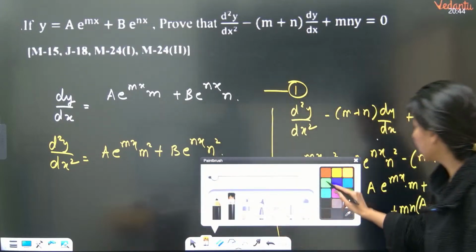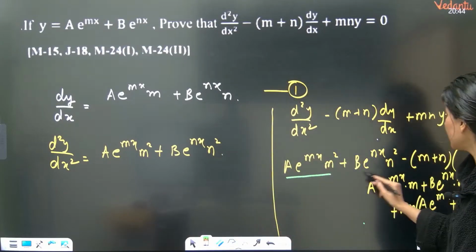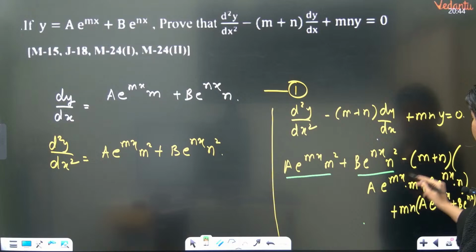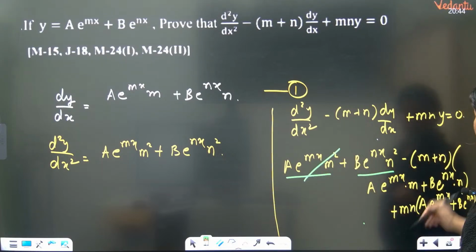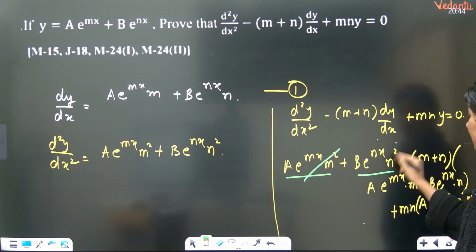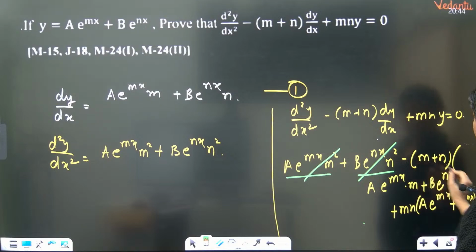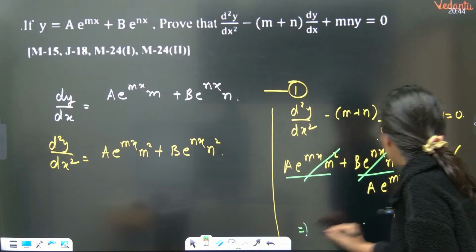Now understand. How many terms? 1, 2. Then m into this will get cancelled out with this. And n into this will get cancelled out with this. Now m into this, what is left out?